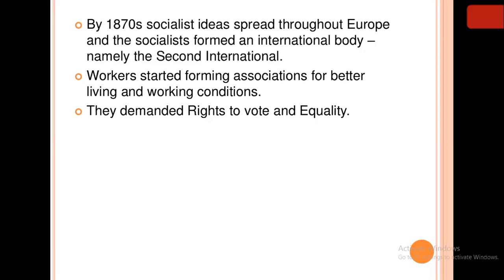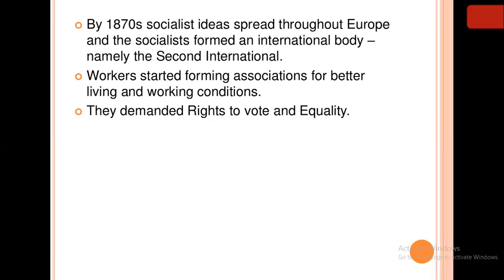So that was what was in the minds of the workers who started the association, that they would work for the workers' betterment. And if the capitalists or the owners were not going to listen to their demands, then they would go on strike. If they went on strike, the production would stop there. And if the production stopped, the company or the industry would come into loss. So that was in the mind of the people who started forming associations.